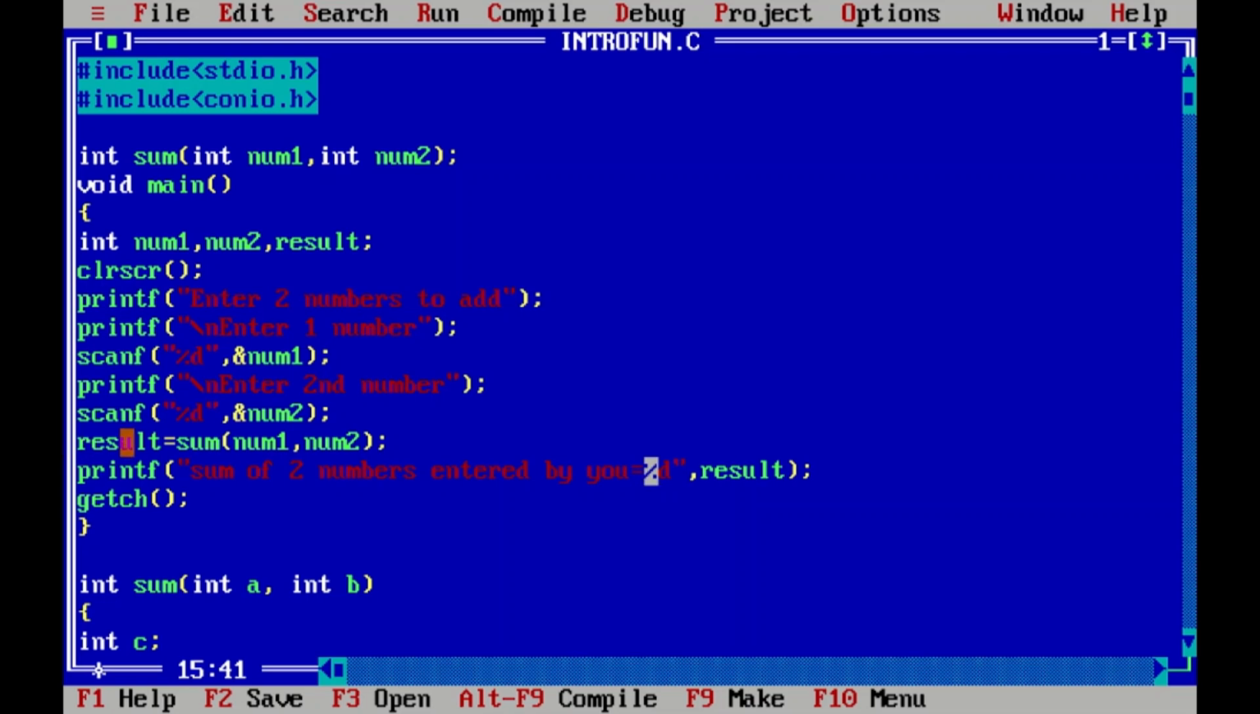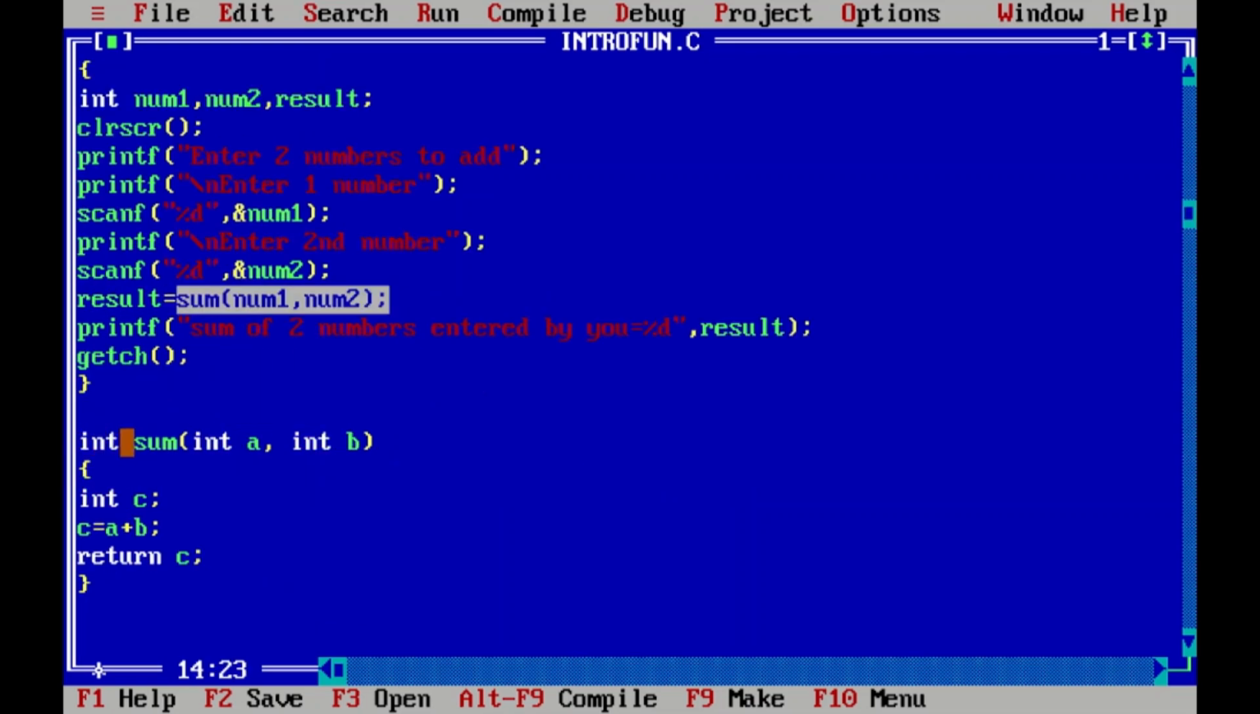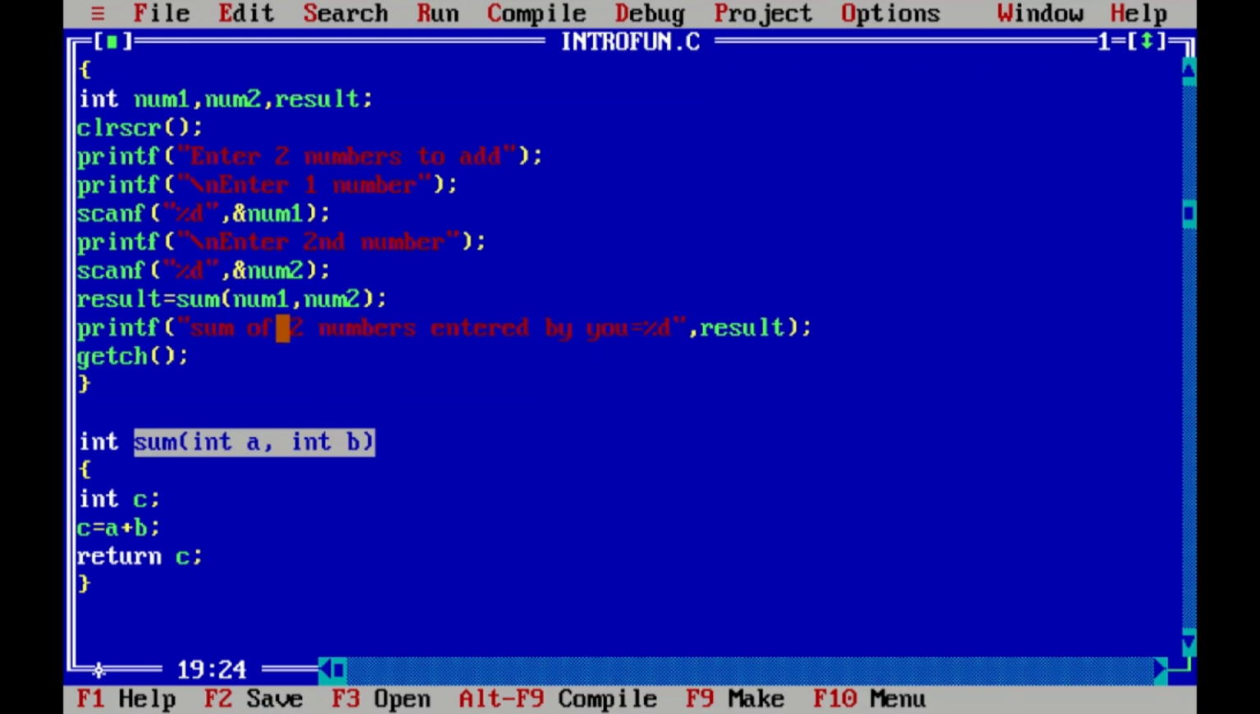But see it here, when we'll try, this control will come from here to here. Value of num1 will come in A, value of num2 will come in B. This is int c. C is the local variable within the function. Then this statement will add value of A and B, and result will go in C, and the last line will return that result to the main function. So the value of C will go in result, and that's how the process is complete, and you will be able to see result.